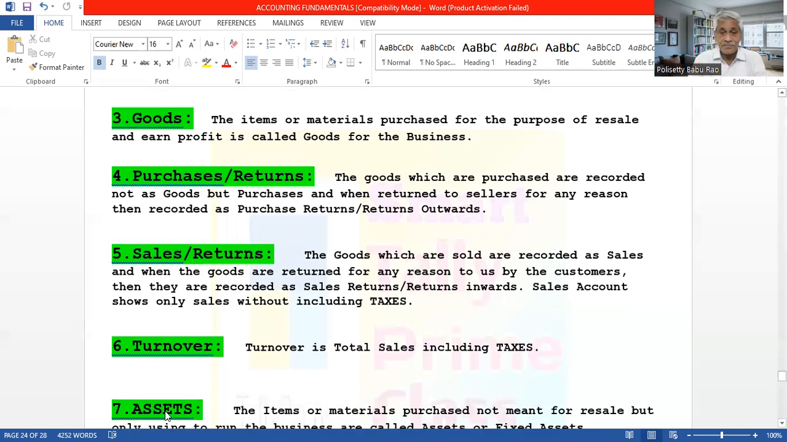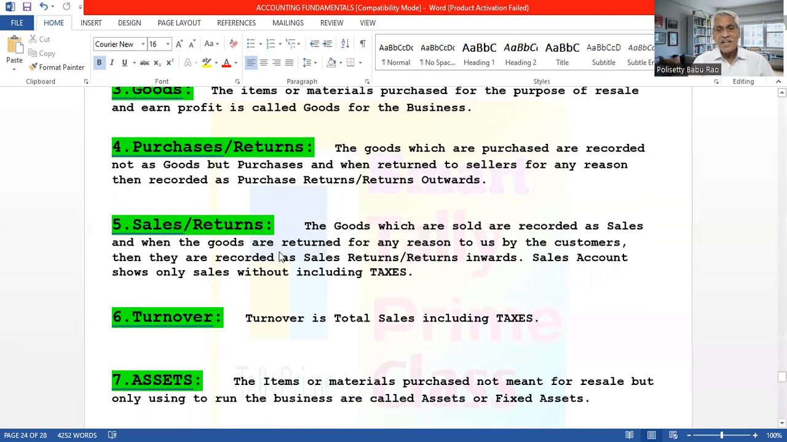In all these cases, sales account or purchase account, they show only the value, the taxable value, the original value of goods only, without taxes. Taxes will not be included. Taxes are entered in a separate tax account. It will be entered in the taxes account only. Only the original goods value will be entered in the purchases or purchase returns, sales or sales returns. Okay.